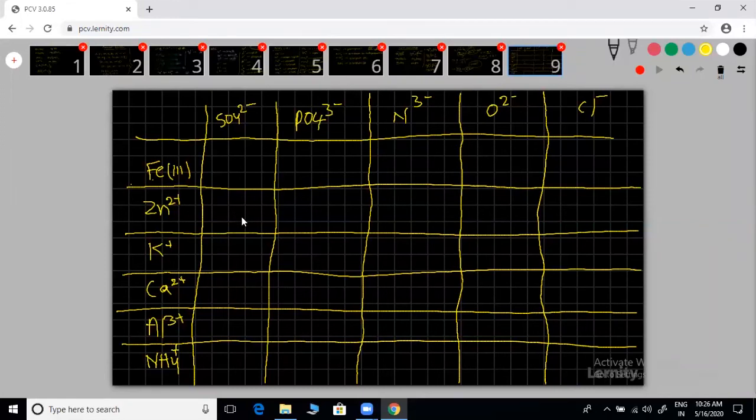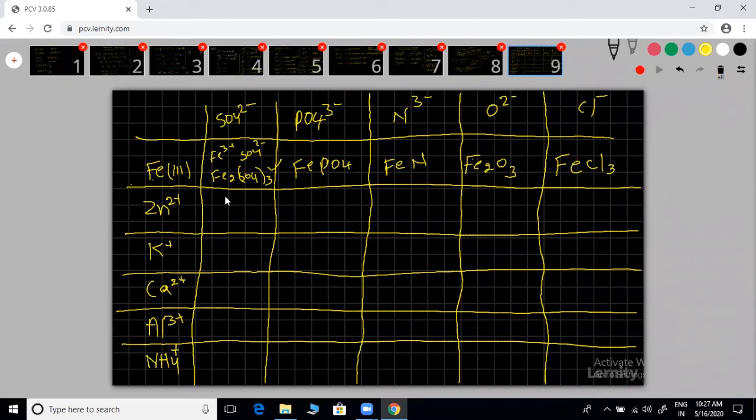You should not write the answer directly. That is wrong. Apply the crisscross method. Okay. For example, Fe3 plus, and this is SO4 2 minus. So what will you get as the answer? Fe2(SO4)3, SO4 taken thrice. So your answer should be this. Don't write blindly. Here FePO4, because 3 minus and 3 plus will be cancelled. Fe2O3. FeCl3. Got the answers? Can you check?